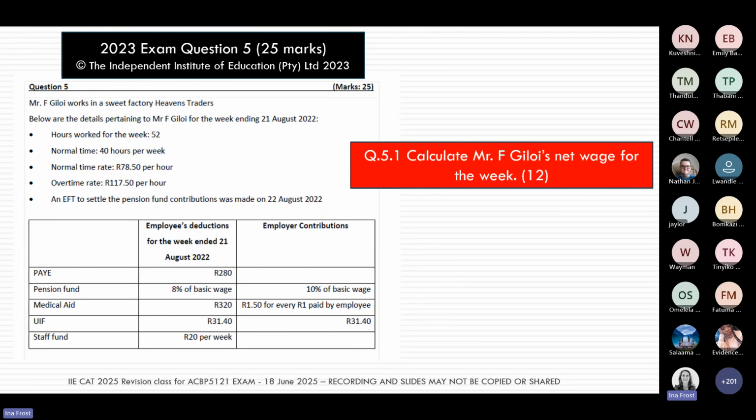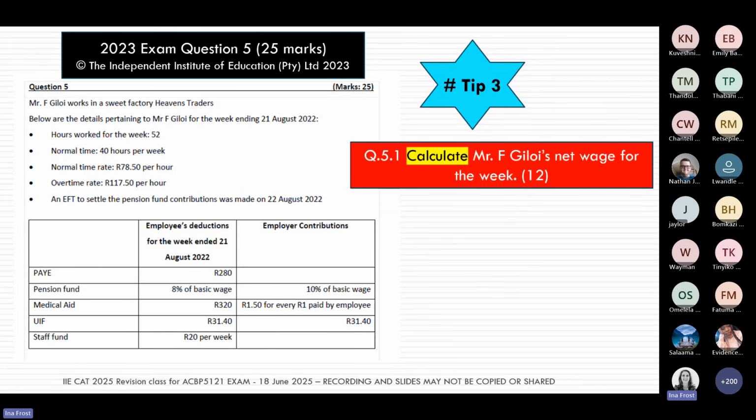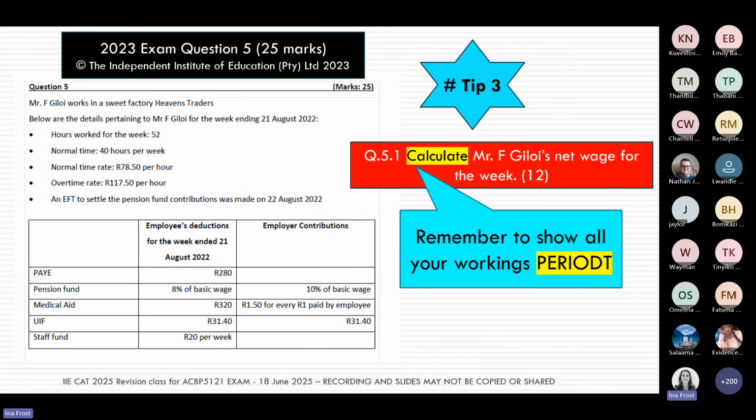So in 2023, they asked the student to calculate the net wage for 1 week for one of the employees. And remember again, if you see the word calculate, the tip that is going to come to mind immediately is our all-important tip number 3, and you are going to be showing those workings. The minute you see anywhere in the required that they talk about calculate, you immediately have to say, I must show workings.